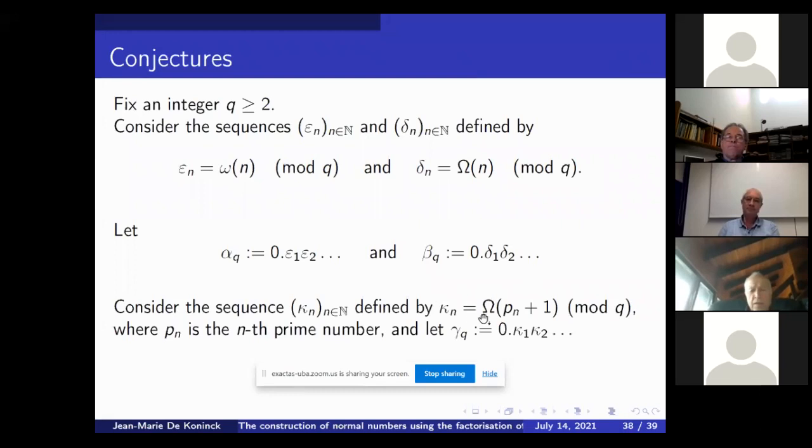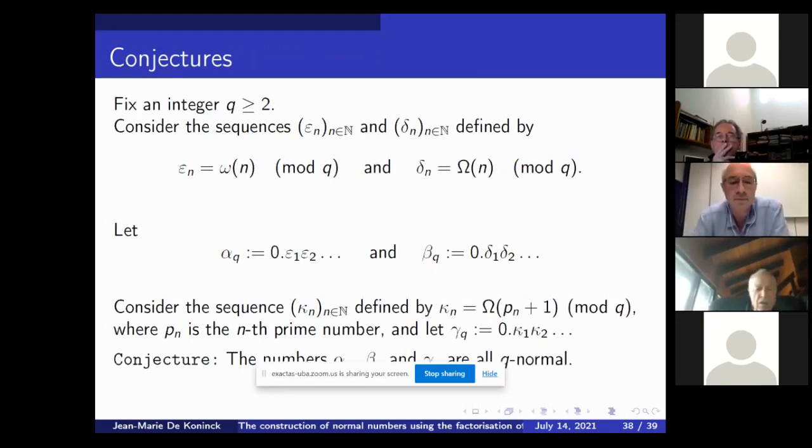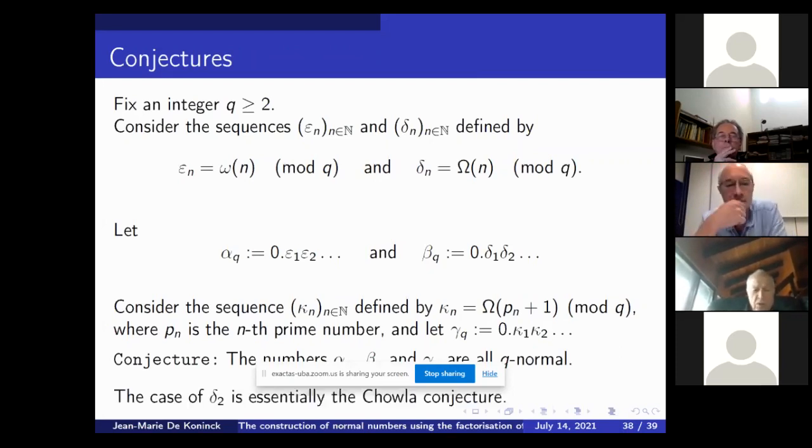Or another one, if you take mod q the value of omega of Pn plus 1, so the shifted primes, then we conjecture that in all cases, we obtain a Q-normal number. It's sure that it's true, but it seems to be very difficult. In fact, if you look at the very particular case where q equals 2, it's essentially the Chowla conjecture, which I won't state here, but which Helfgott will talk about tomorrow in his talk.